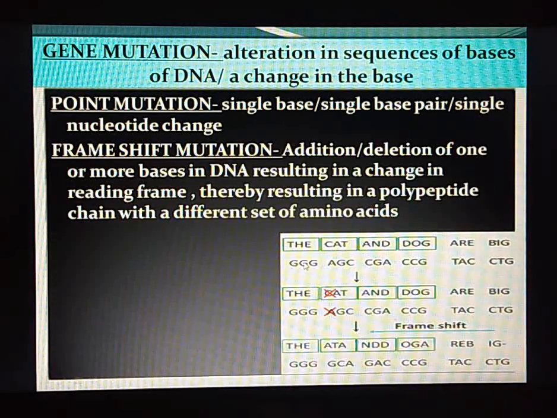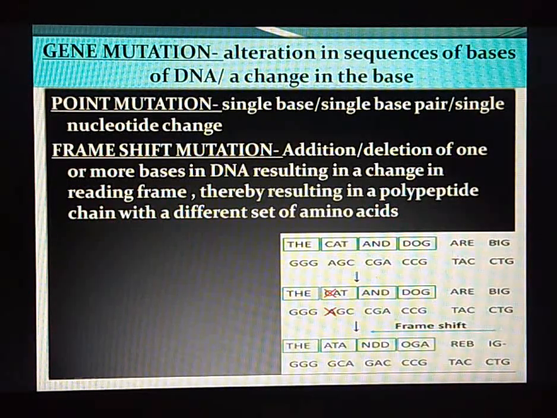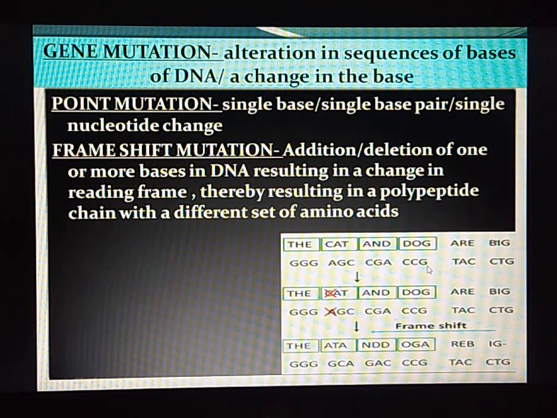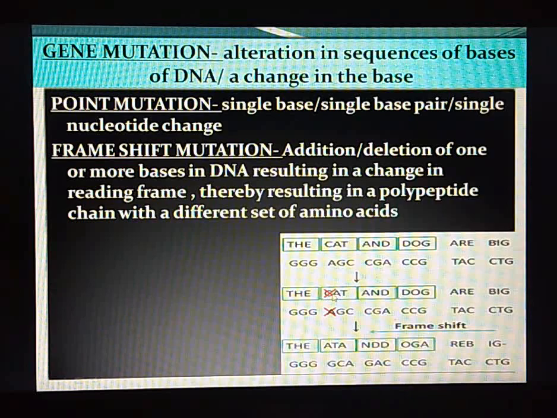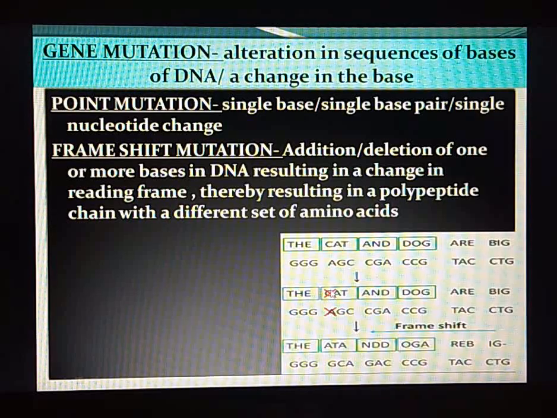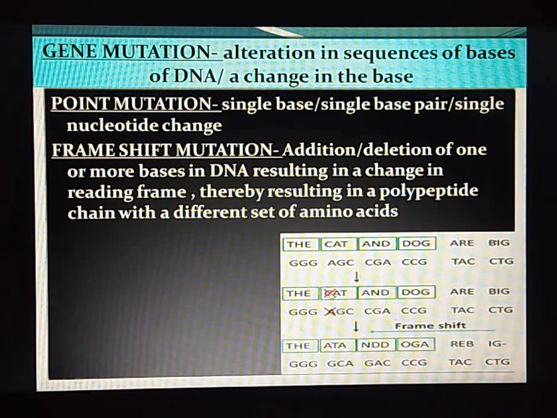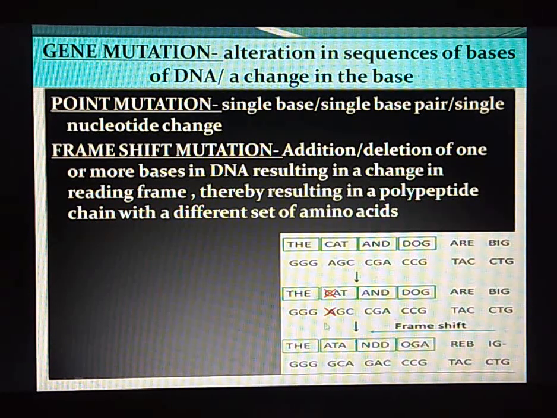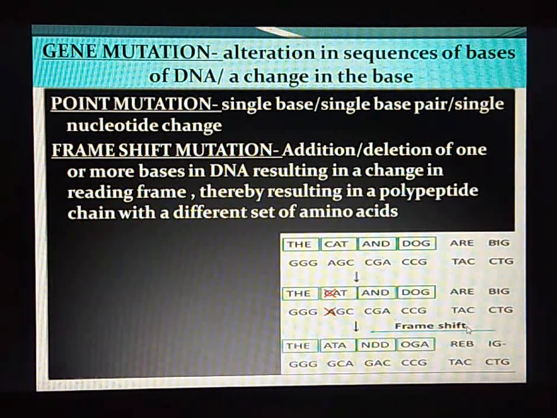So we will consider this is a particular DNA having this information, right? And this DNA is later on supposed to form mRNA, and mRNA will give the polypeptide chain or protein, right? Suppose one nitrogen base is deleted here. Okay, we can see here one nitrogen base, adenine, is deleted. So therefore we can see in the cat, C has been deleted. So what will happen if one nitrogen base is deleted? The reading frame will change now, right? And that is what we call frame shift mutation.